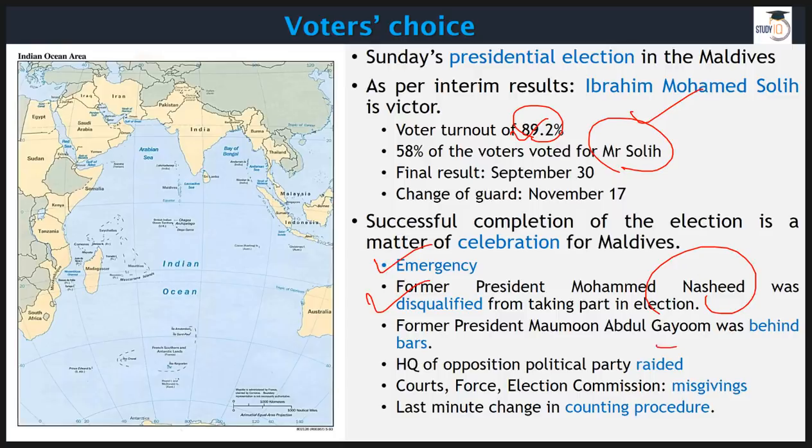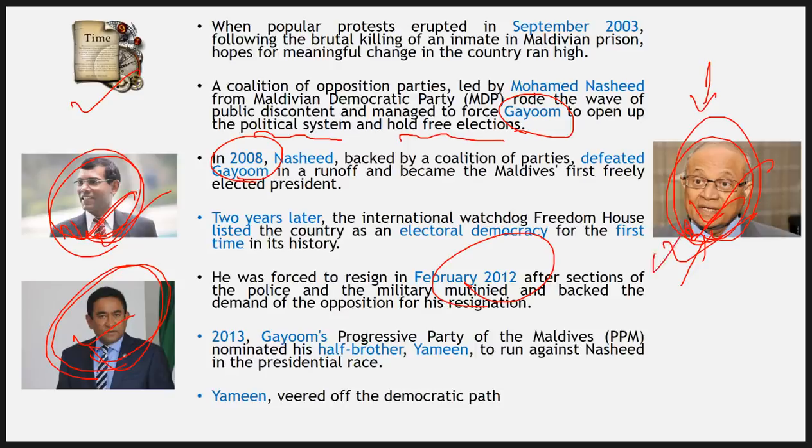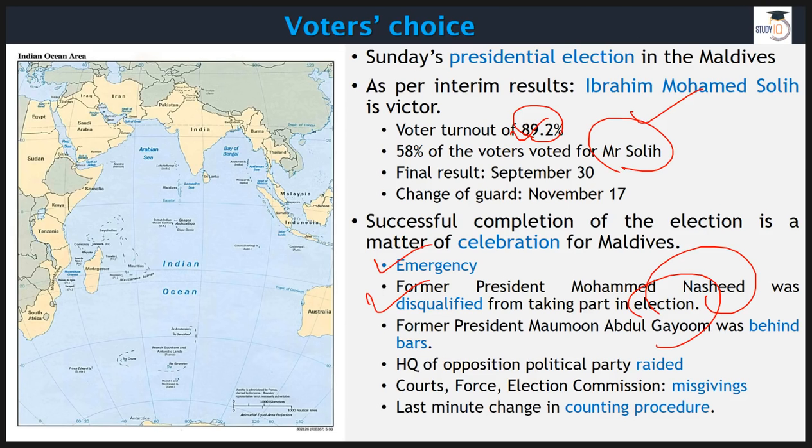Then you have this Gayoom, the first president. He is behind bars as well. He was thrown behind bars by his half brother Yamin. And as far as courts are concerned, what we saw in the recent past is that two judges of the Supreme Court were arrested.